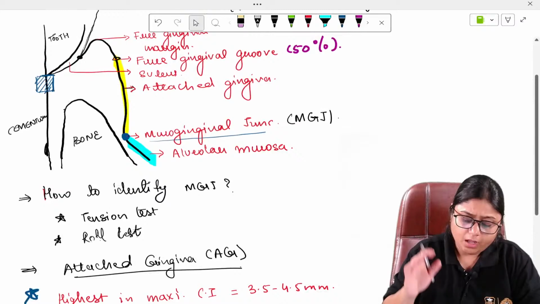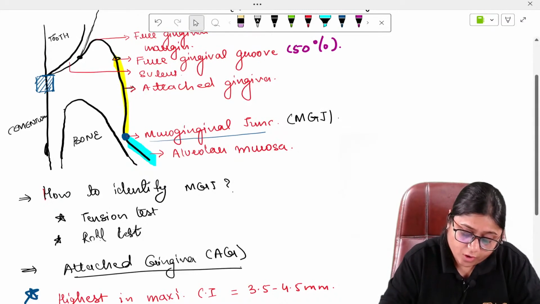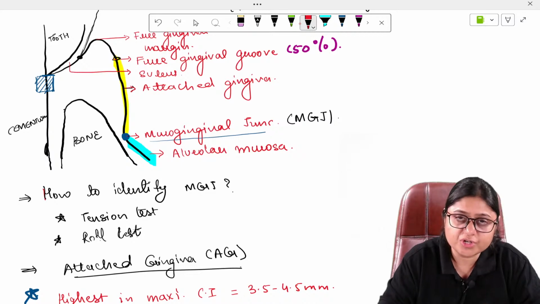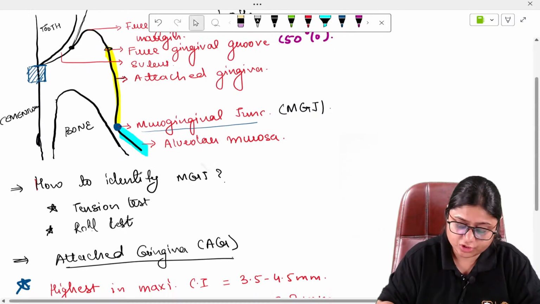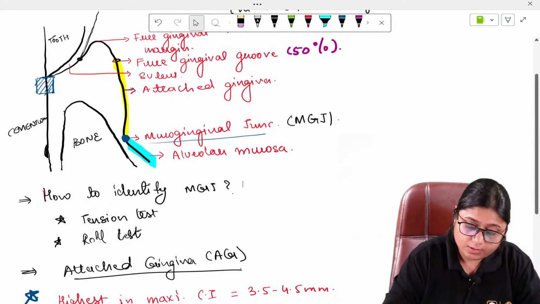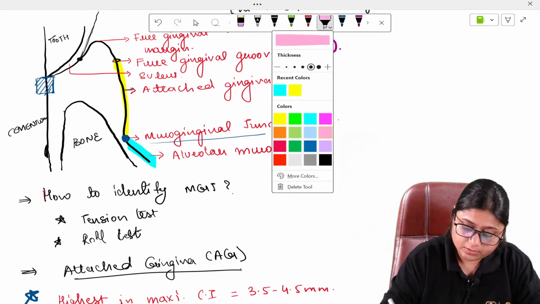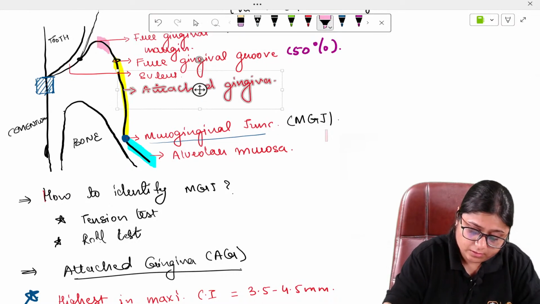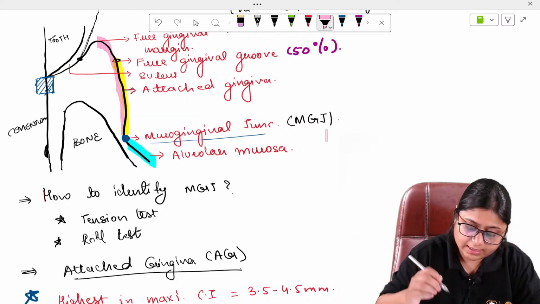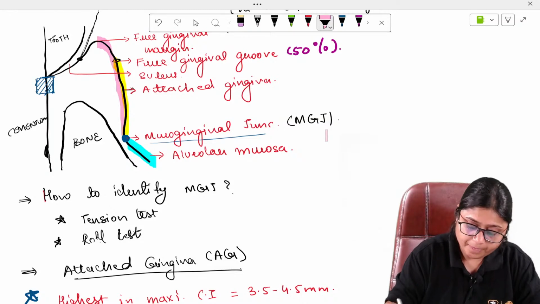Now, this whole gingiva from the free gingival margin up till the mucogingival junction is called keratinized gingiva. This whole pink part is called keratinized gingiva, okay?